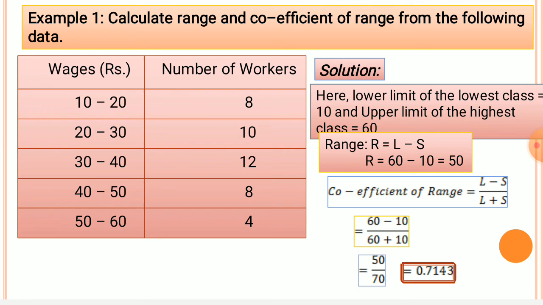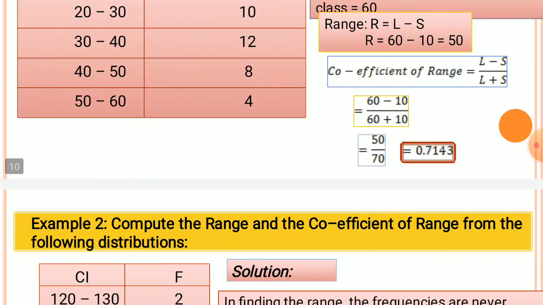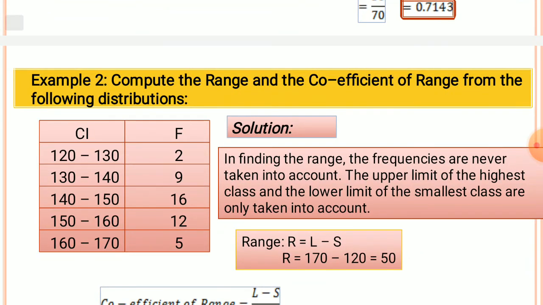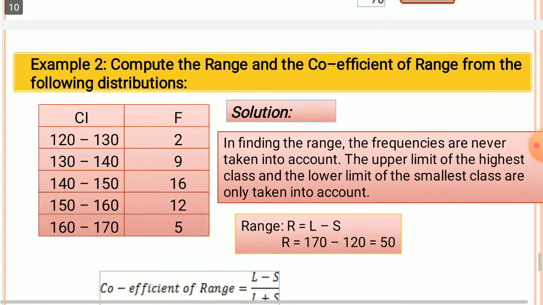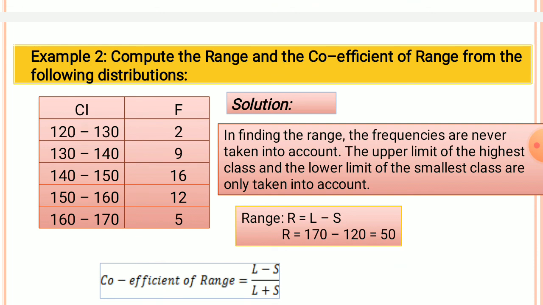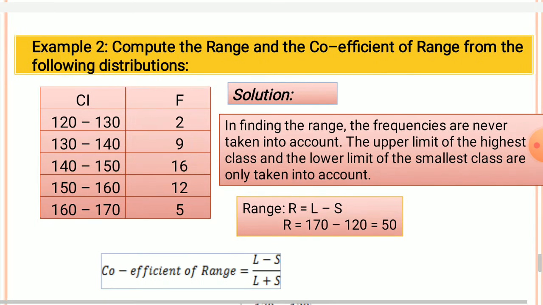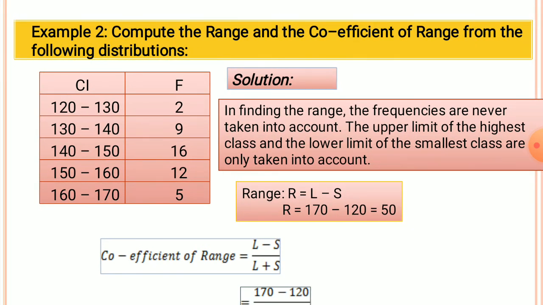Therefore this is the way. Another problem is there, where we have to calculate range and coefficient of range. In finding range, the frequencies are never taken into account. Only the upper limit of the highest class and the lower limit of the smallest class are taken into account. So range r is equal to L minus S.